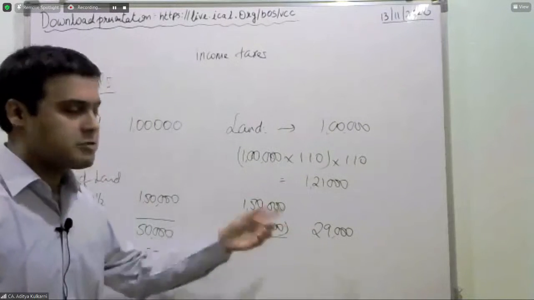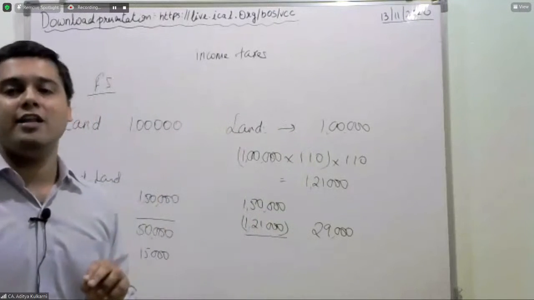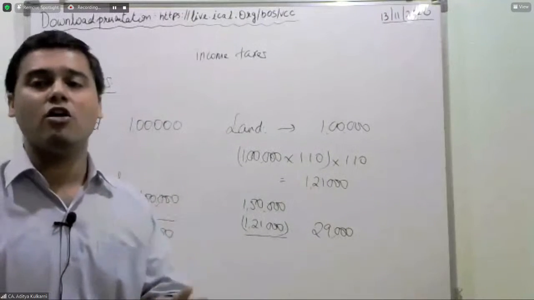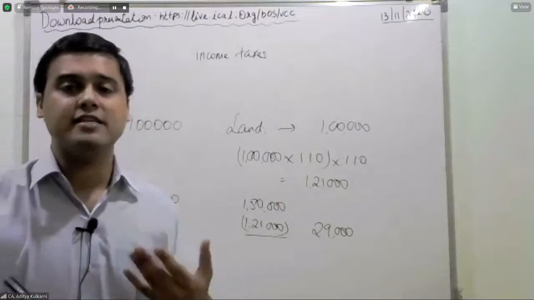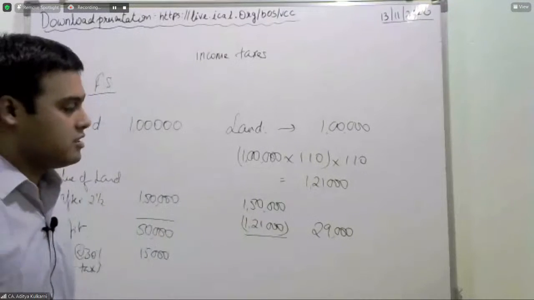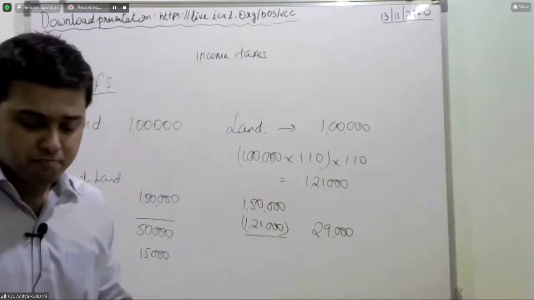But for tax purposes, you are getting an appreciation in your value. Why is that appreciation? Because of a tax given indexation. The statute has given you the benefit of indexation. So your profit will be 29,000 for tax purposes.